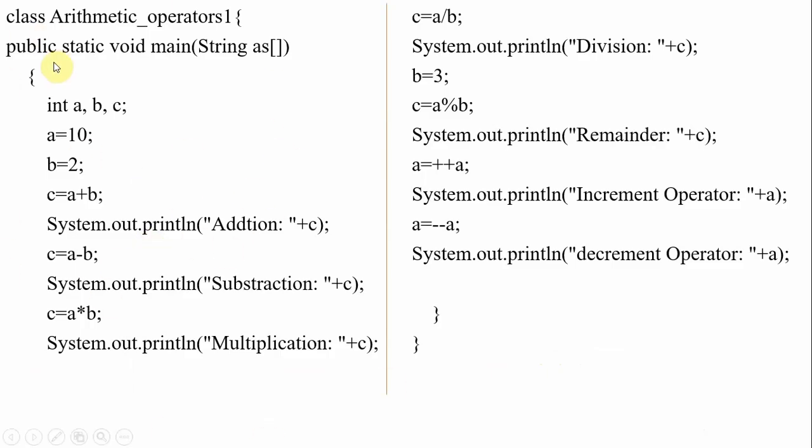So every Java program should start with a class only: the class keyword, then the name of the class. I think you remember the name of the class should match the file name. The compiler command is javac space file name dot java, right? And after that the interpreter command is java space file name. So there you have to mention the same name. Next, public static void main, String args. The name of the arguments you may change like this.